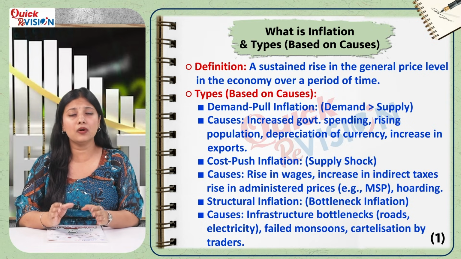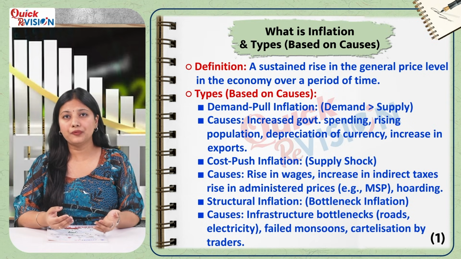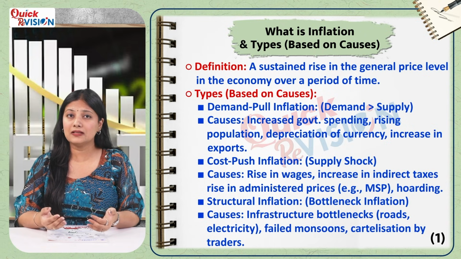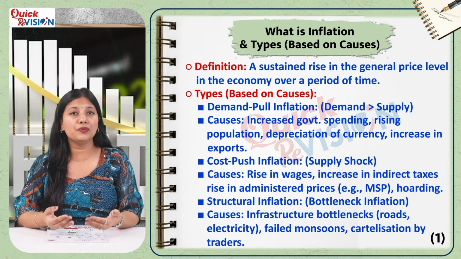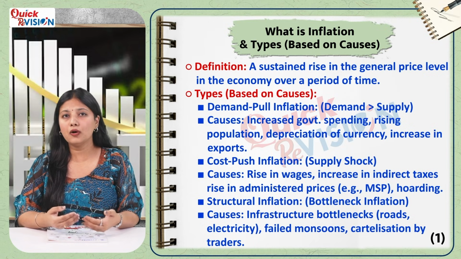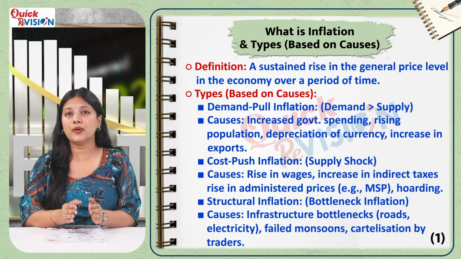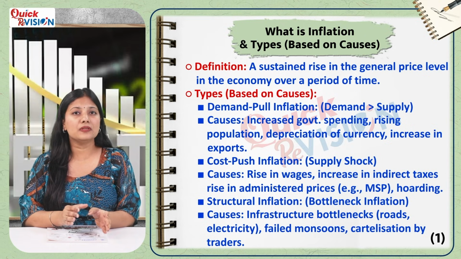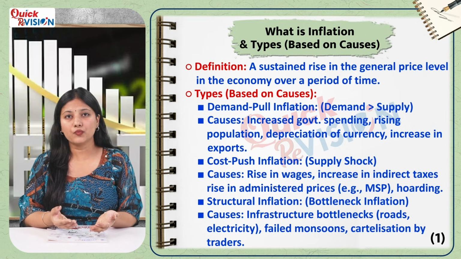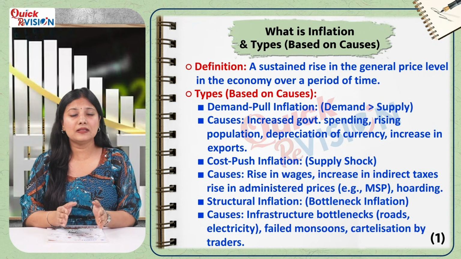Now coming to its causes. There are three major types. First, demand pull inflation, the classic too much money chasing too few goods scenario where demand exceeds supply. Second, cost push inflation, which results from supply side shocks such as a rise in oil prices or wages, leading to higher production cost. And third, structural inflation, which arises from long-term bottlenecks in the economy such as inadequate infrastructure or recurring agricultural failures.